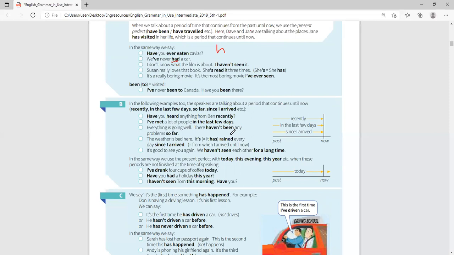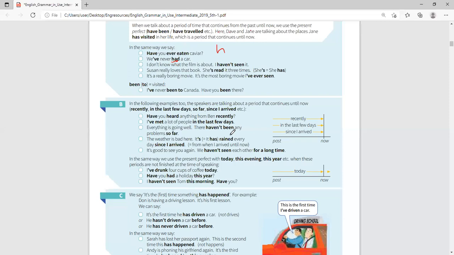Susan really loves that book. She has read it 3 times. You see, she has read it 3 times, meaning she read the first time, finished, and then another time, finished, and then another time, finished. So how many completed times? 3. So she has read it 3 times.